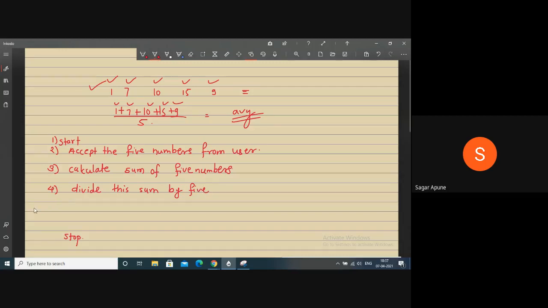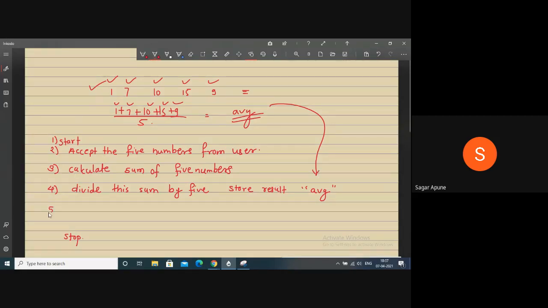And now store your result, that is the average. Store result in one variable. Suppose we call it AVG. Now AVG contains the result of the average of these 5 numbers.